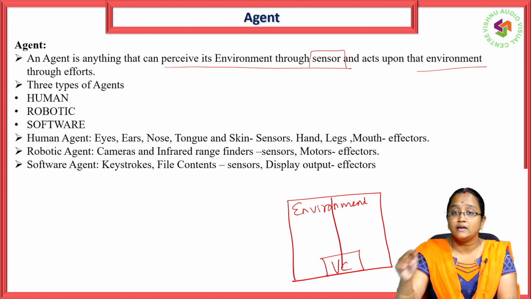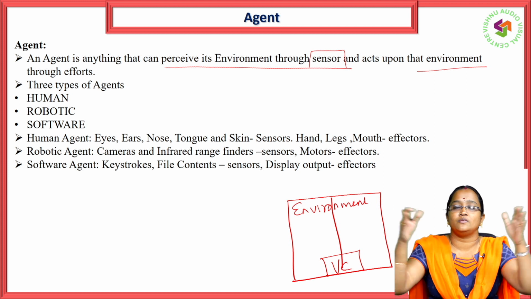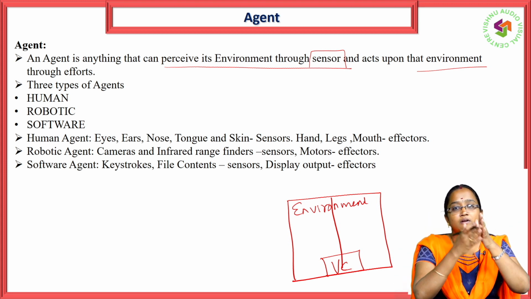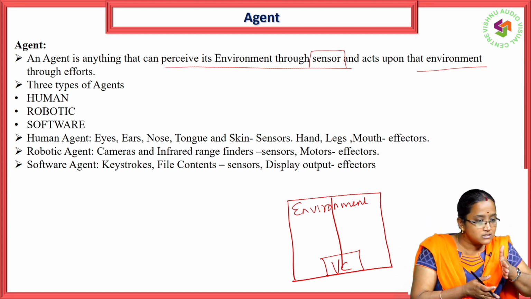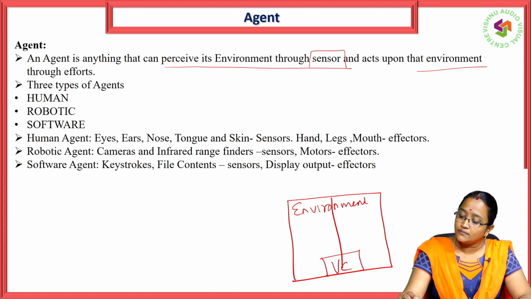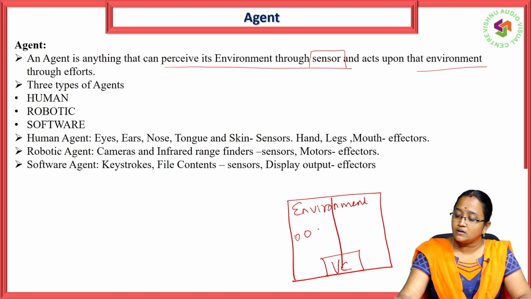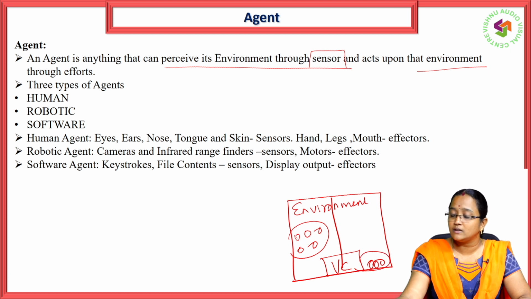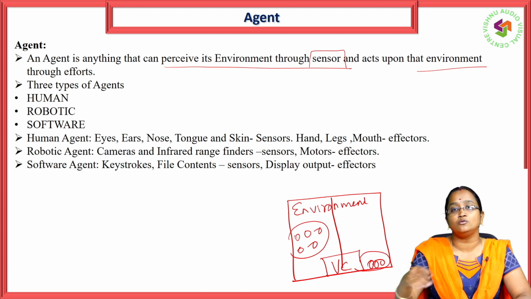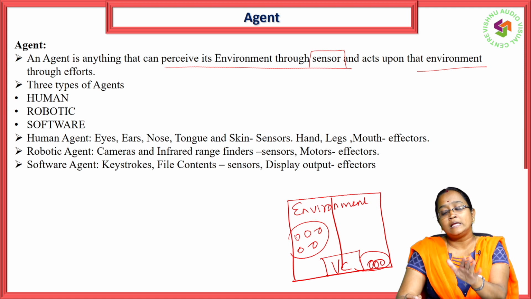Suppose it is in this room, the vacuum cleaner will divide the space. It will move to the left side and completely cover it. Where there is dust, it will move along that area and clean the dust.